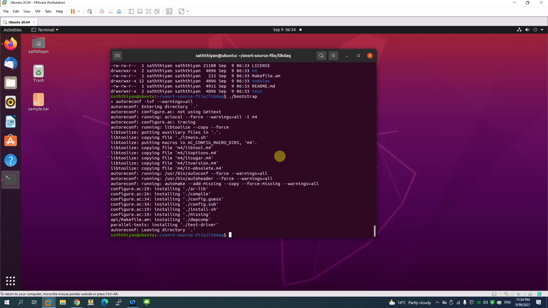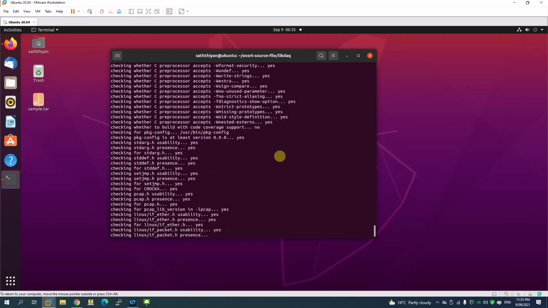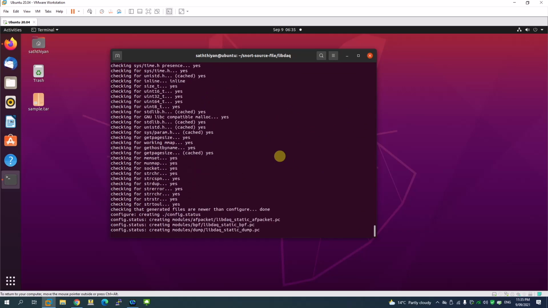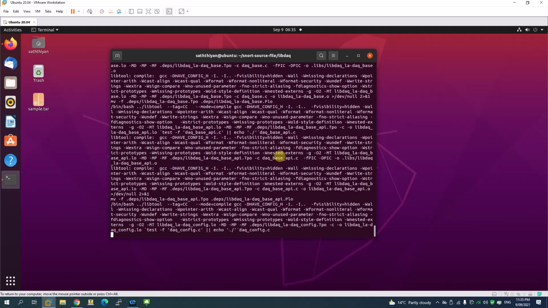Now I'm going to start the configuration. To do that, ./configure. Done. So it's now configuring. Once the configuration is done, the next part is to make. So let's run make.